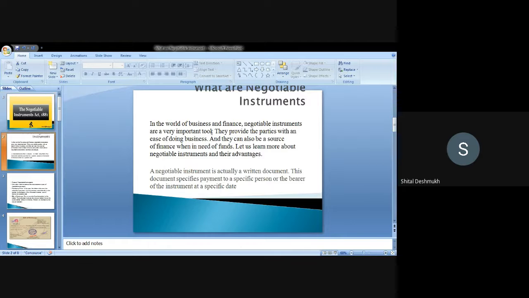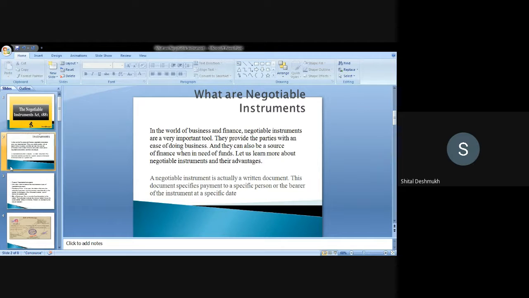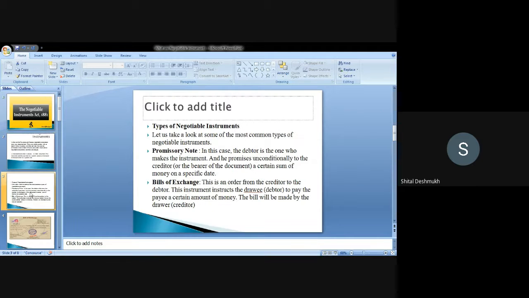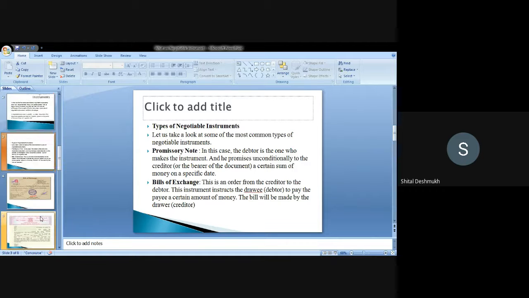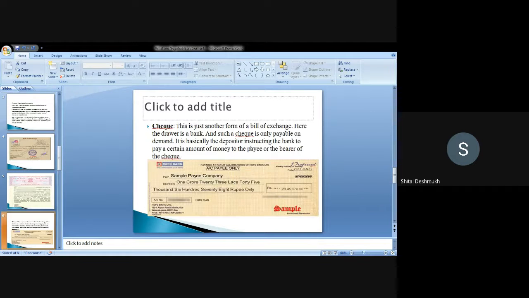So what are the things included in a negotiable instrument? The main things are the promissory note, then the bill of exchange, and the check. These three, promissory note, bill of exchange, and check, are the negotiable instruments.